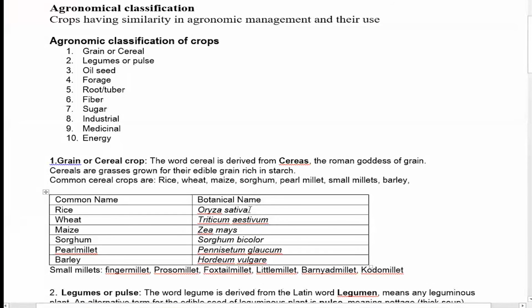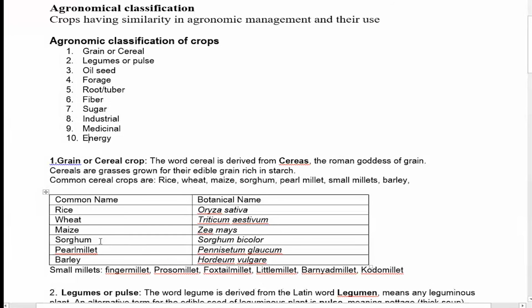Those are the wild crops seen along with the rice crop. But the cultivated rice, the edible grain rice, that is Oryza sativa. Similarly, other crops: wheat, the scientific name Triticum aestivum; maize, Zea mays; sorghum, Sorghum bicolor; pearl millet, Pennisetum glaucum; barley, Hordeum vulgare. So these are the ways of writing the scientific name.